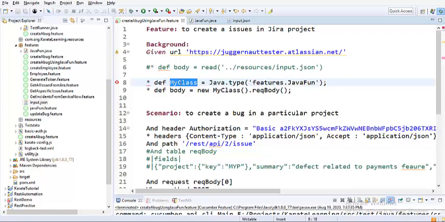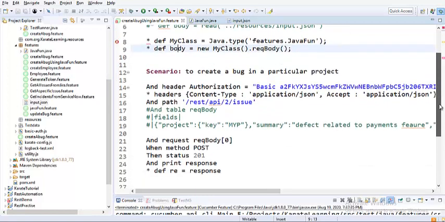So now I need to treat this as my class. I'm creating an object for my class, because the method that I would like to call is a non-static one, not a static one. In order to call a non-static method, I need to create an object. So that's what I've done. Request body is my method, and it is actually returning a string. I'm capturing that returned string into another variable called body.